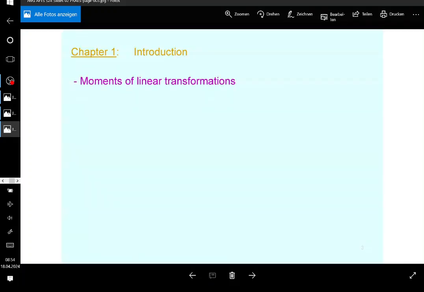I wanted to do it yesterday, but I didn't have time, unfortunately. So we'll look at the moments of linear transformations. Linear transformations are specific transformations of random variables, and they are the most common ones. If there is a transformation of random variables, it's mostly linear, but sometimes it's nonlinear. If it's nonlinear, then we look at the transformation theorem to address that. I'll give you an introduction to what it is.